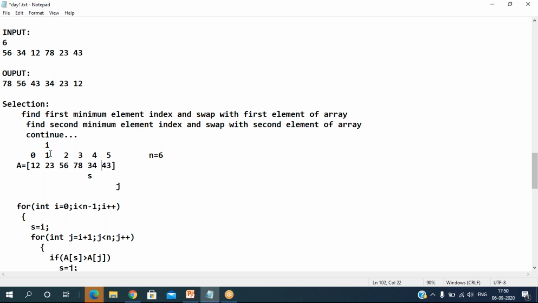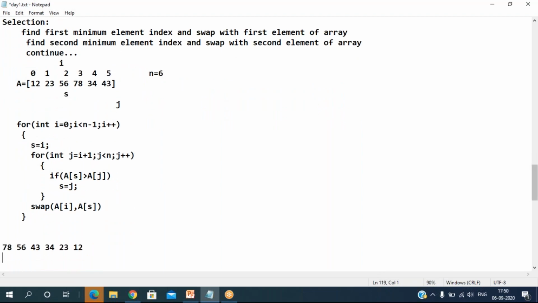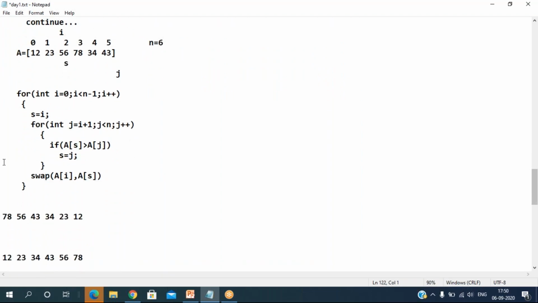Like this, we are going to continue the process. Next, I go to the next position here. As it is, we start the process like this. Okay, this is what actually our process is. Yes, Tejaswini, so now see that this is what your selection sort we have done. That's what actually I'm writing.